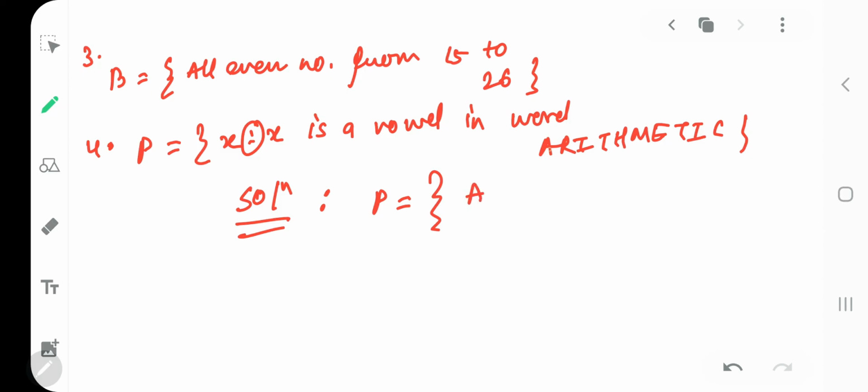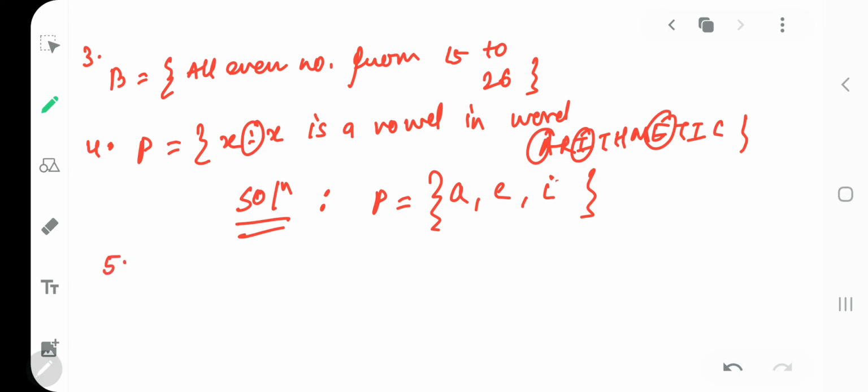Vowels are A, I and E. Perfect. Don't use the capital letters. Let's not use the capital letters. Okay, we'll keep it as the small letters.